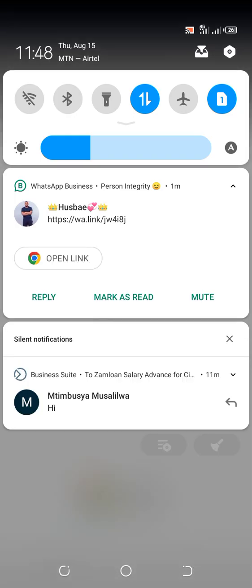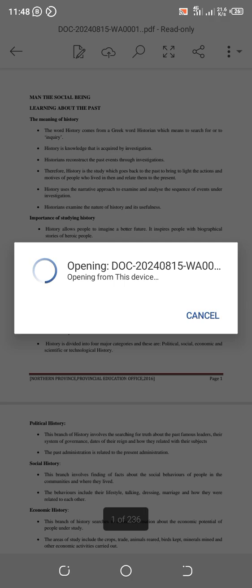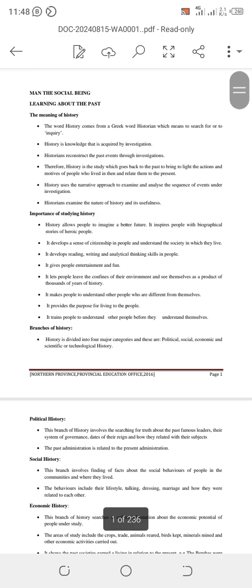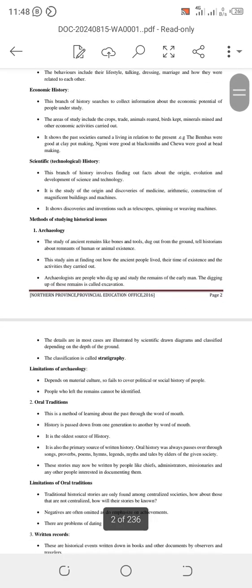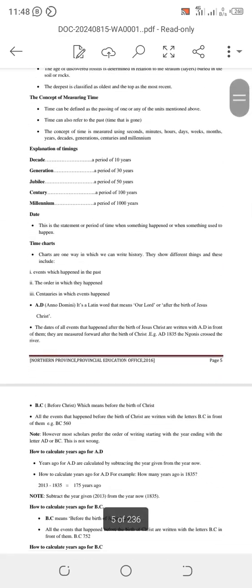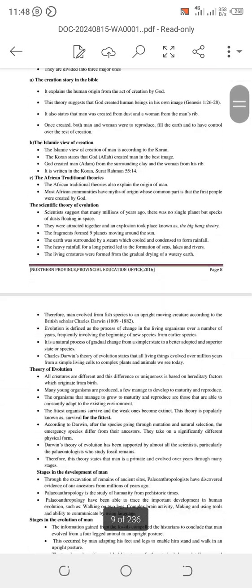So what are some of the things we need to understand when we're talking about Bantu migration? In general, what are some of the issues that cause people to migrate? Let's say you're living in an area and you want to move to another place. What are some of the factors you're going to consider?